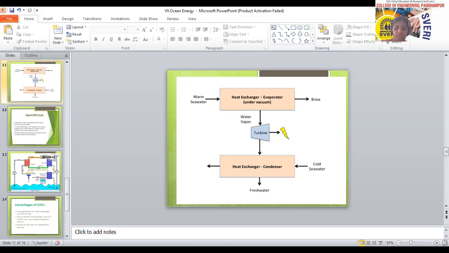Okay, so this is about the advantages. Who will tell me about the disadvantages? What will be the disadvantages or difficulties in case of ocean thermal energy sources?